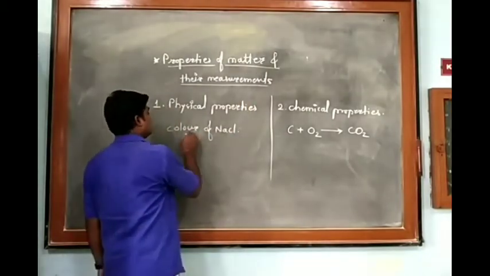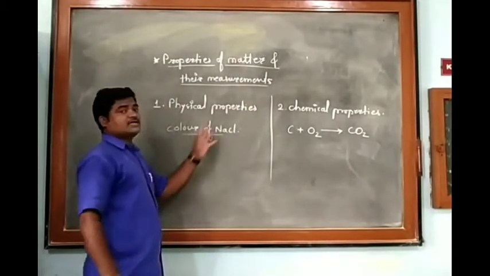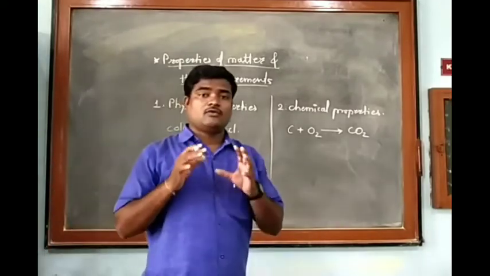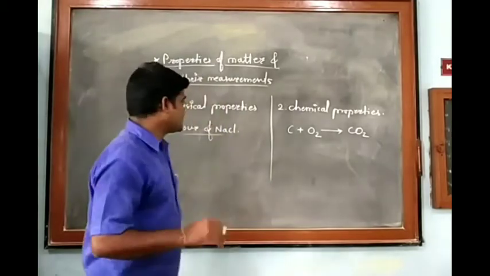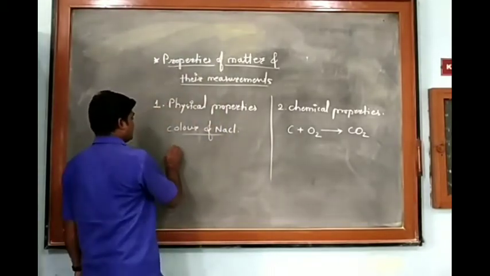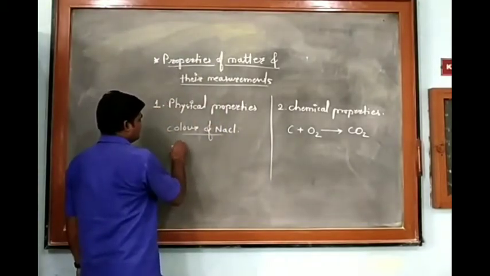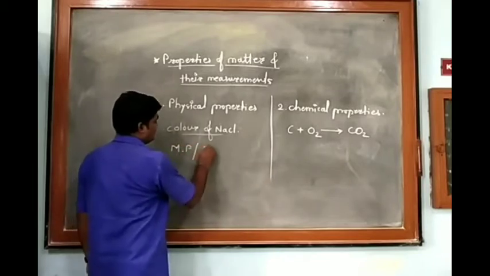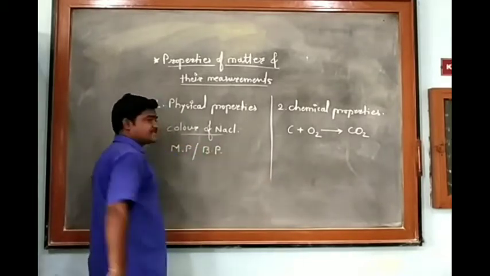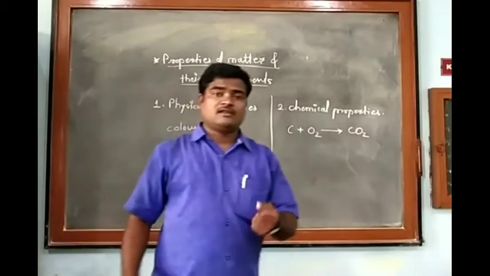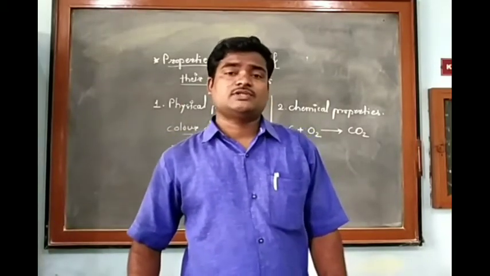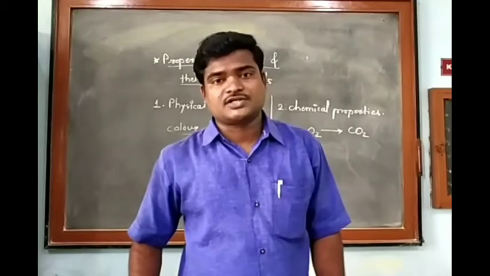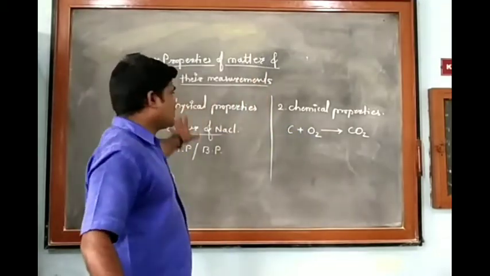So we can easily identify physical properties only by observing them or by their appearance. For example, another property, melting point or boiling point. In both these cases, we can measure that property very easily. Means without changing its composition, we can measure the physical properties.